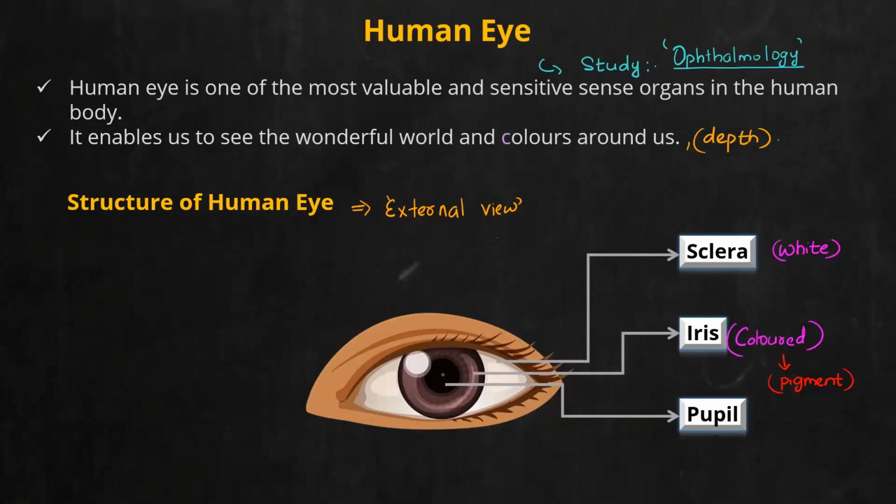Now, pupil, don't think it is actually a black in color. It is nothing but a small hole. Don't think of in terms of iris. Iris and all, there is a surface, whereas pupil is a very small opening or hole.